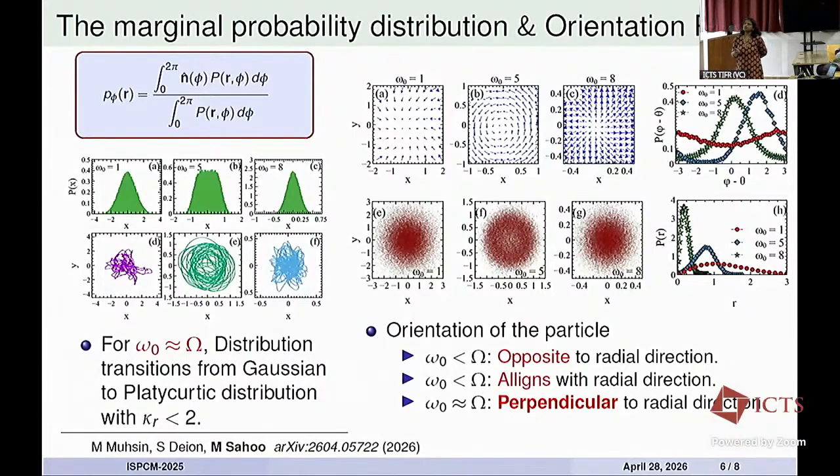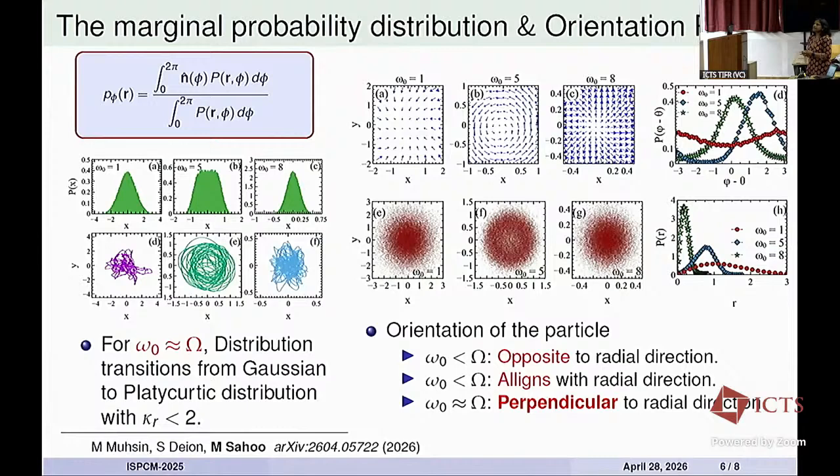Further, while investigating the orientation profile, we observed that when the chiral frequency dominates over the harmonic frequency, the orientation profile spirals towards the center. So this indicates that the orientation of the particle and its position are in opposite directions to the radial direction. Similarly, when the chiral frequency is dominated by the harmonic frequency, the orientation profile spirals away from the center. So this indicates that the particle orientation aligns with the radial direction.